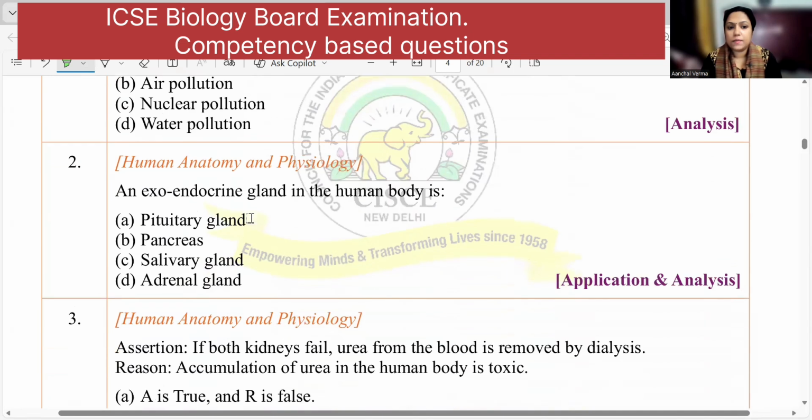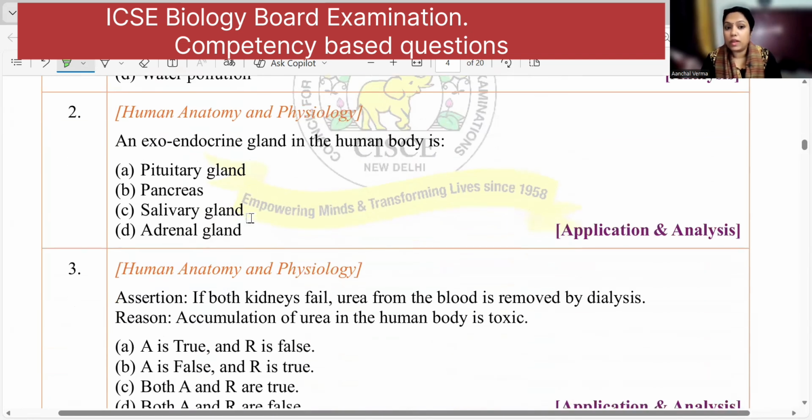Moving to the next. An exo-endocrine gland. Exo means exocrine, endo means endocrine. That means they're asking which one is a dual gland. Which one is a dual gland? The answer is pancreas. Very good.